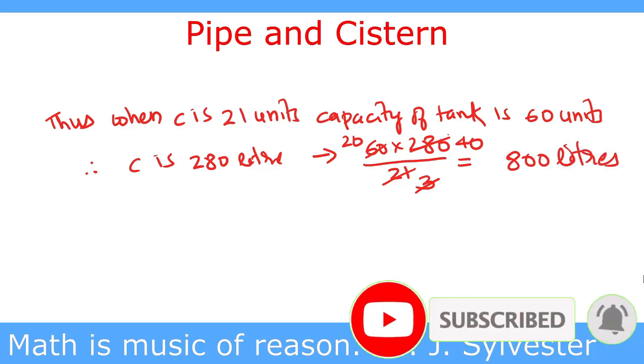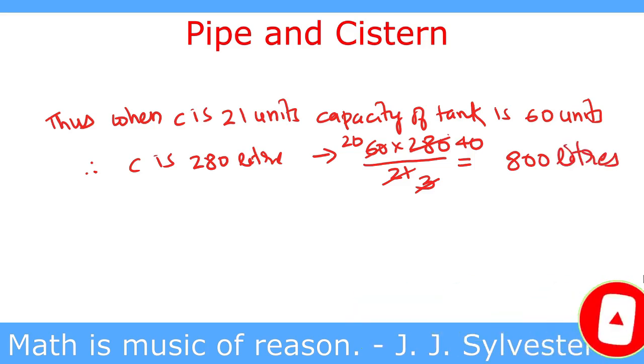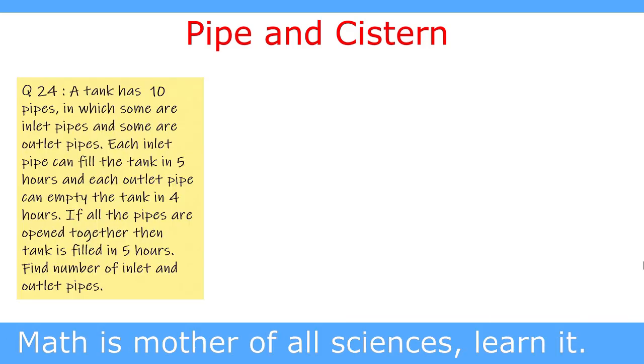This way we can solve this question by the conventional method as well as by the LCM method. We go to the next question. A tank has 10 pipes in which some are inlet pipes and some are outlet pipes.